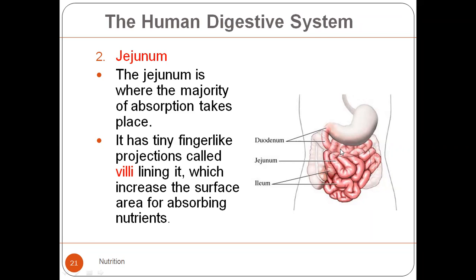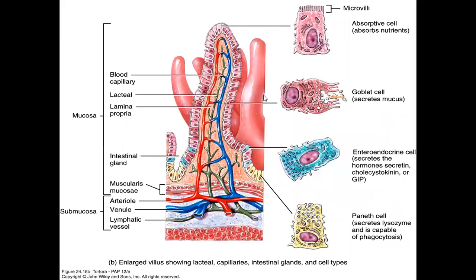It has tiny finger-like projections called villi, which are lining it, and on these villi there are further small extensions called the microvilli. What do they do? They increase the absorption surface area of nutrients. Next comes the jejunum, and the last part, connected to the large intestine, is called the ileum. Duodenum, jejunum and ileum are the three parts of the small intestine.